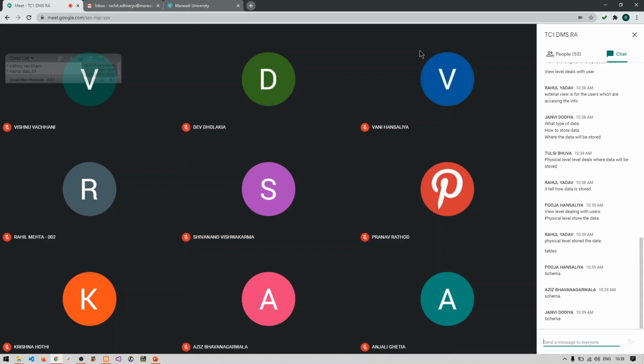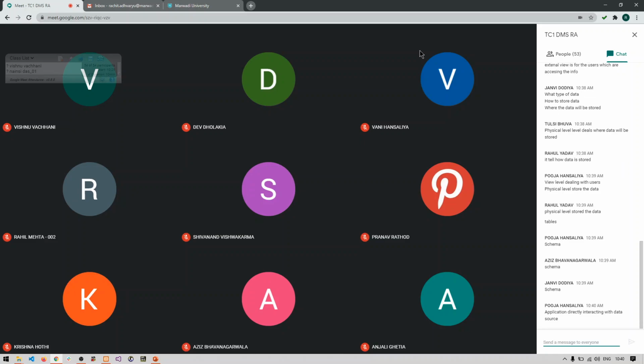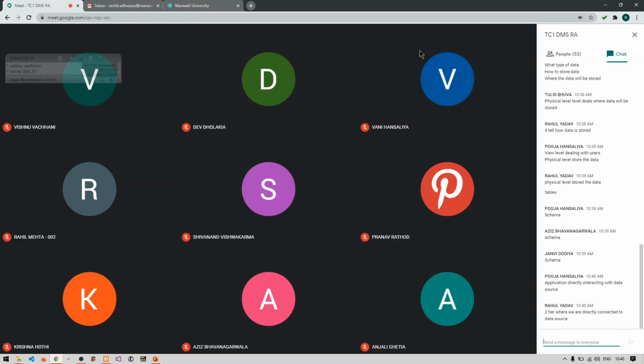So next, whenever we are talking about any particular application level architecture, we have two types of architecture, two tier and three tier architecture. So what do you mean by two tier architecture of the application? Application is directly interacting with the database, right?